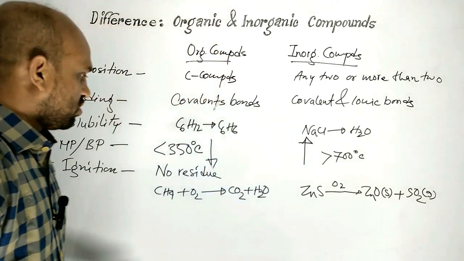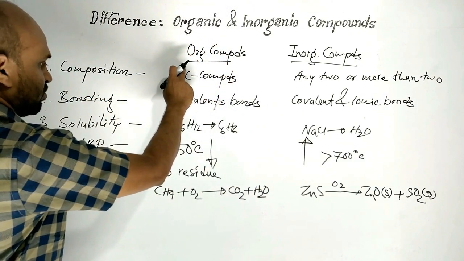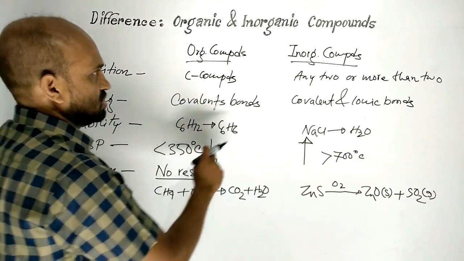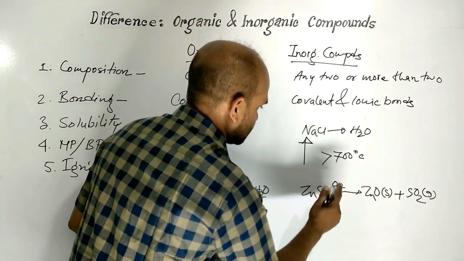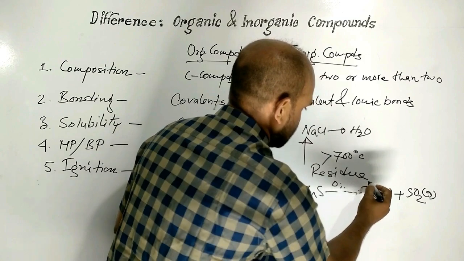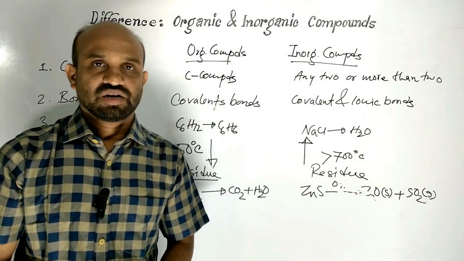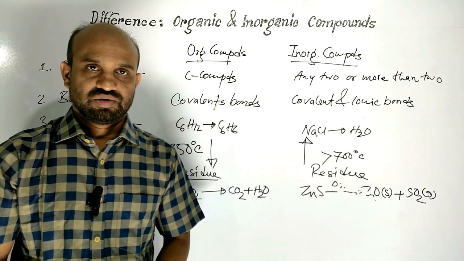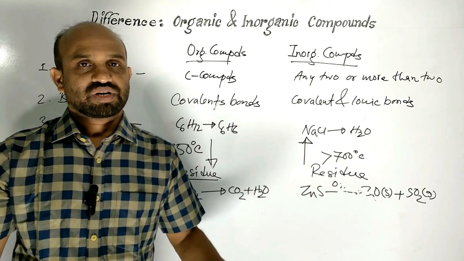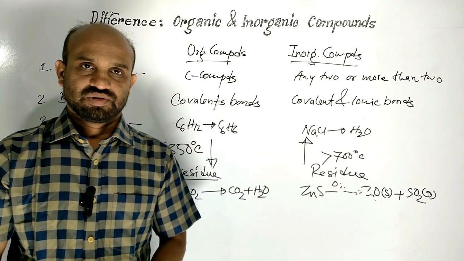So, on burning, organic compounds leave no residue, but inorganic compounds leave residue. On ignition of organic and inorganic compounds, organic compounds leave no residue, but inorganic compounds leave residue.